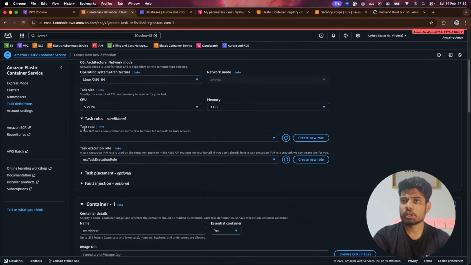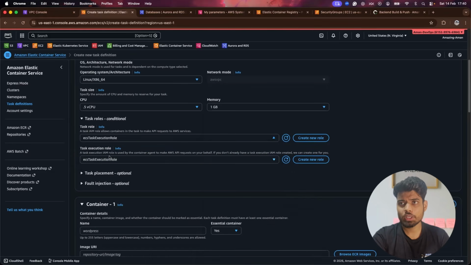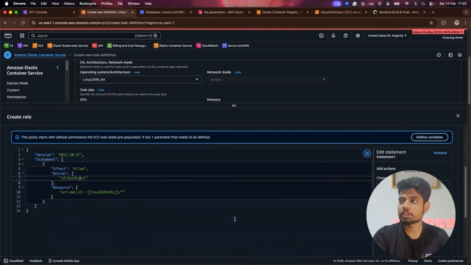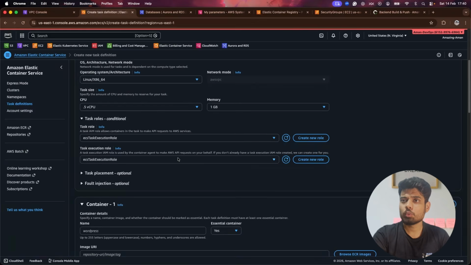Then after that, we have to create the task role. Now, why do you need a task role? So it will be able to communicate with other AWS services. Currently, if I just expand it, I have already one ECS task execution role. If you don't have one, you just need to click on create new role, and from here it will open this section, and you just need to create the things. But for now, I'll show you what are the permissions that I've provided.